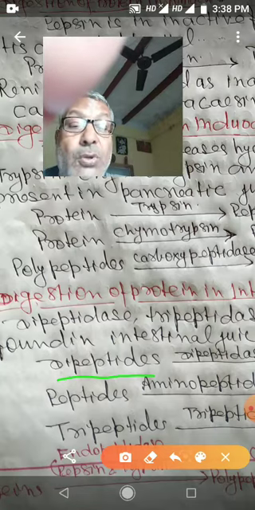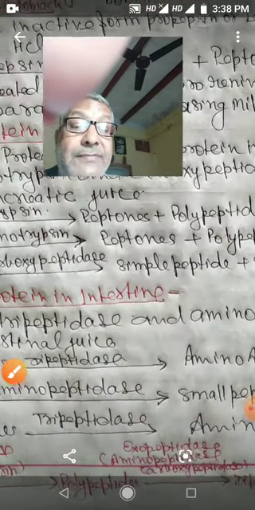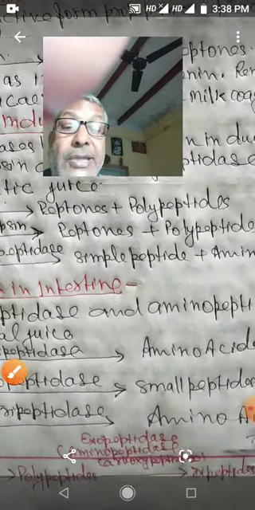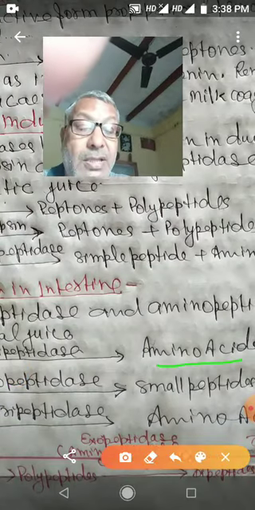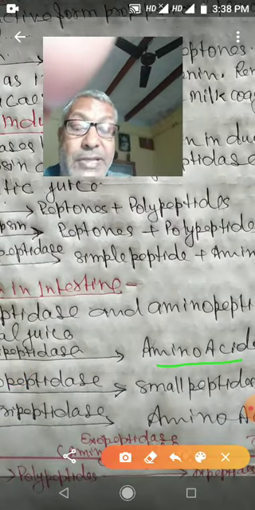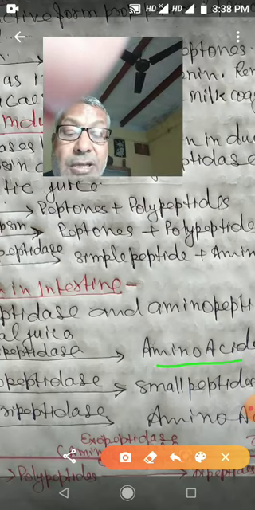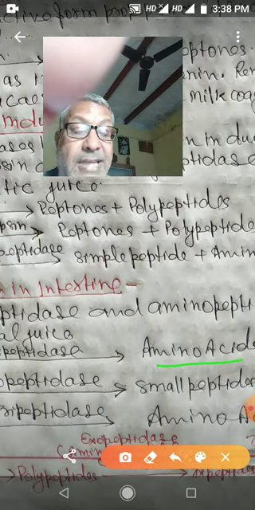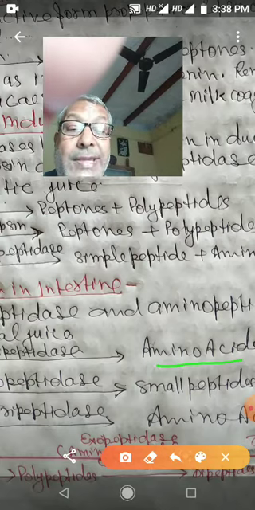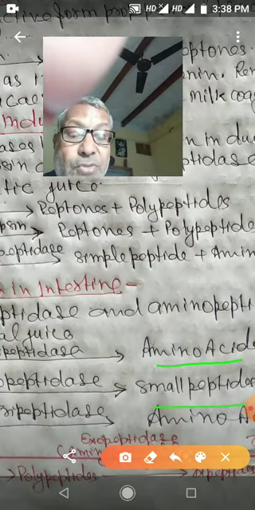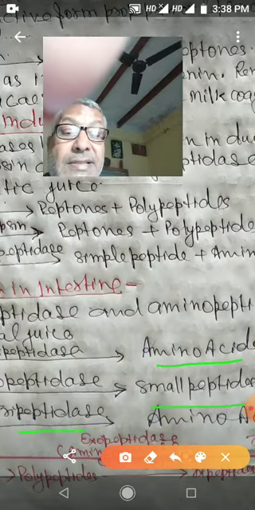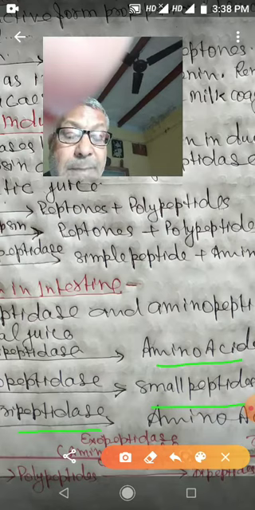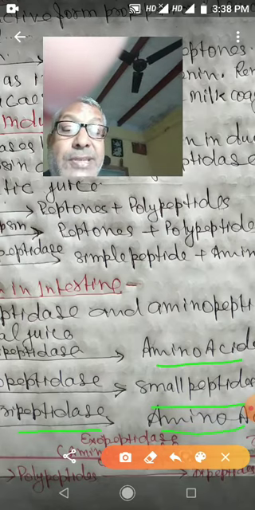Dipeptides break into amino acids. Next is aminopeptidase. It will act on peptides, so peptides will break into smaller peptides and amino acids. And the last one is tripeptidase. This enzyme will act on tripeptides. Tripeptides break into amino acids.